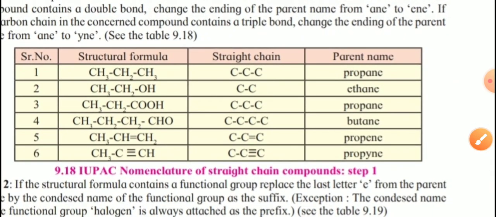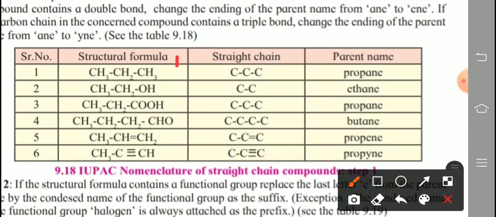Now see this first table. Structural formulas are given, straight chain, and the parent's name. How do we decide the parent's name? CH3, CH2, CH2 in the first. So 3 carbons in the structure. So 3 carbons means what? Propane. CH3, CH2, OH. How many carbons? Only 2 carbons. So ethane. CH3, CH2, COOH. How many carbon atoms are here? 3. So propane. CH3, CH2, CH2, CHO. How many carbon atoms? So 4 carbon atoms, so it is called butane.